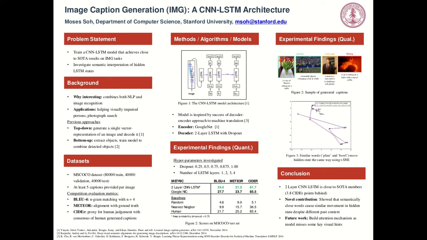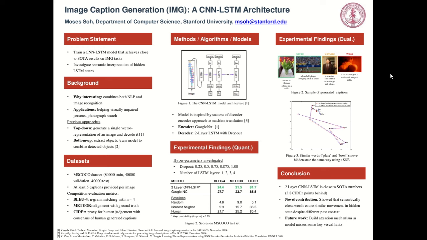In terms of experimental findings, I tuned the model using dropout probabilities and the number of LSTM layers. My best model, which is a 2-layer CNN-LSTM model with 75% keep probability for dropout between the LSTM layers, handily beats the random and nearest neighbor benchmarks on all metrics. It beats humans on the BLEU-4 metric and is within 3 to 4 CIDEr and BLEU-4 points away from Google's state-of-the-art results.